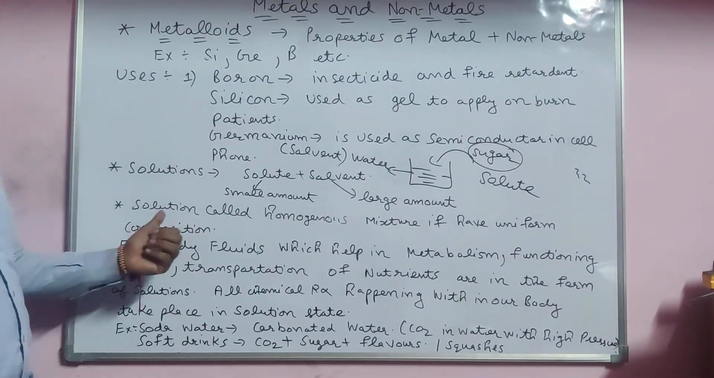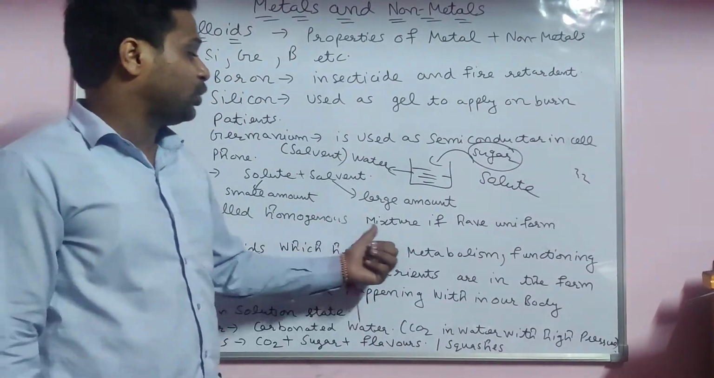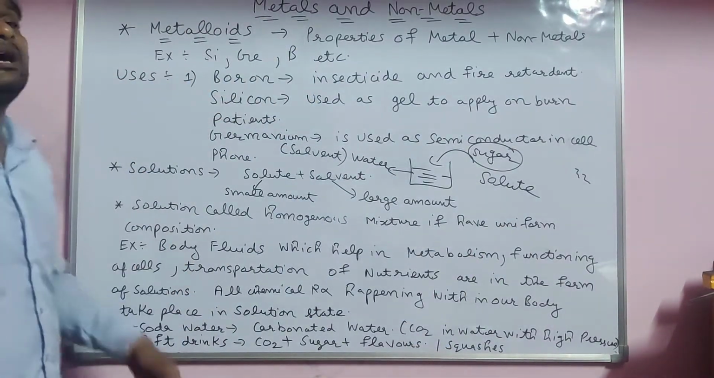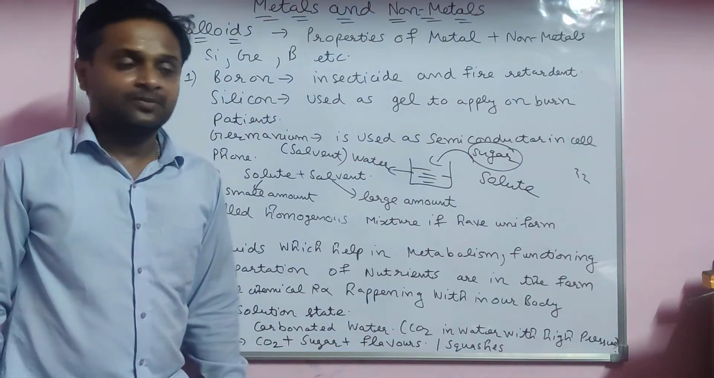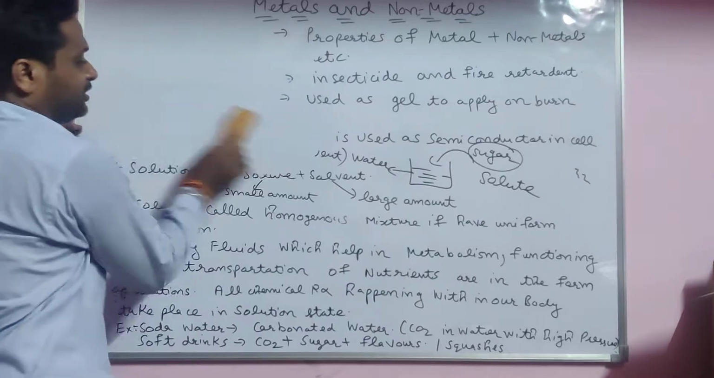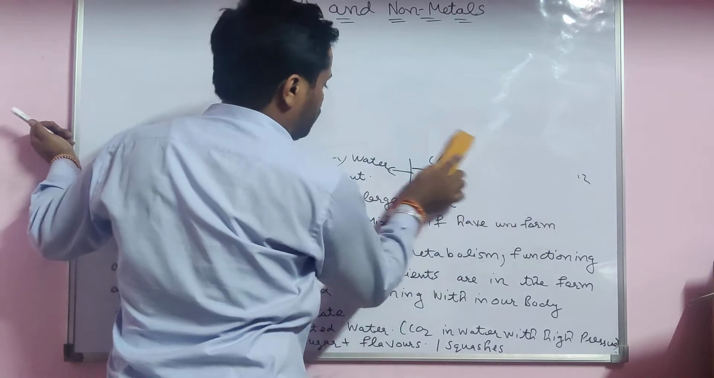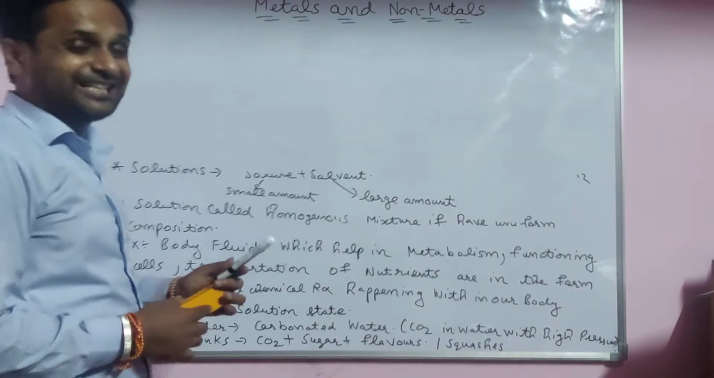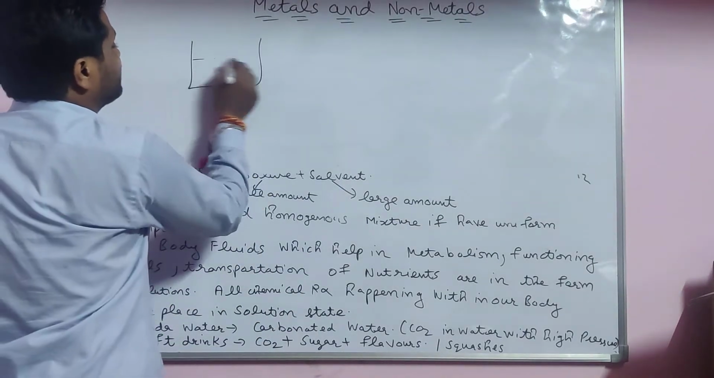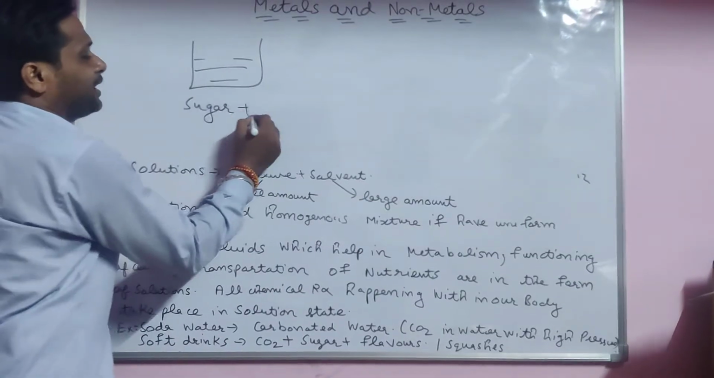A solution is called a homogeneous mixture if it has uniform composition throughout. I already explained to you what is meant by a homogeneous mixture and what is meant by a heterogeneous mixture. In a homogeneous mixture, an example is sugar in water, sugar plus water.